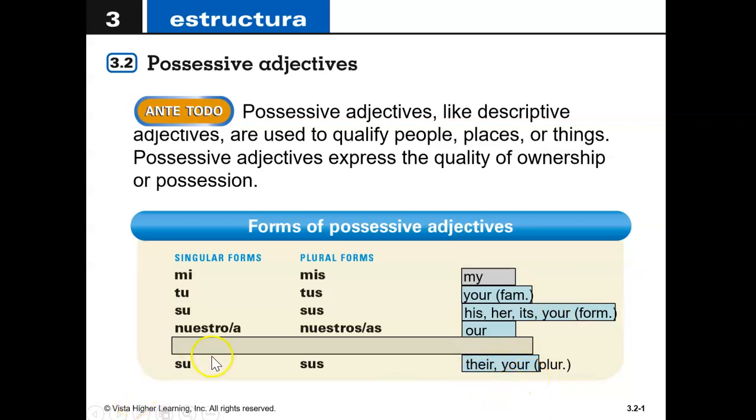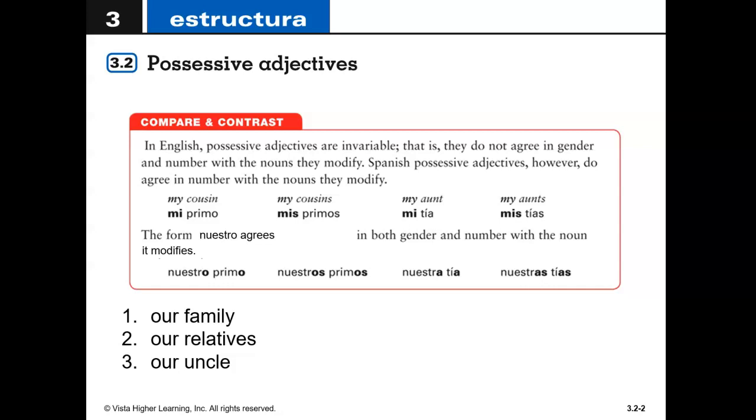So as you can see, using su and sus gets really complicated because it has so many meanings. It could be his, her, its, your, formal and singular, or their or your, plural, like y'all's. So if you just read a sentence that has su in it and doesn't have any other context clues for you, you wouldn't know who we're talking about. So we're going to find a way to circumvent that and make it easier.